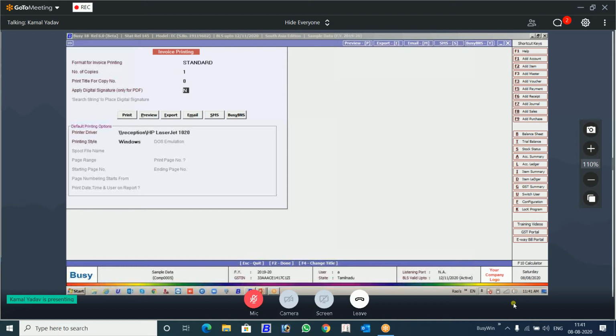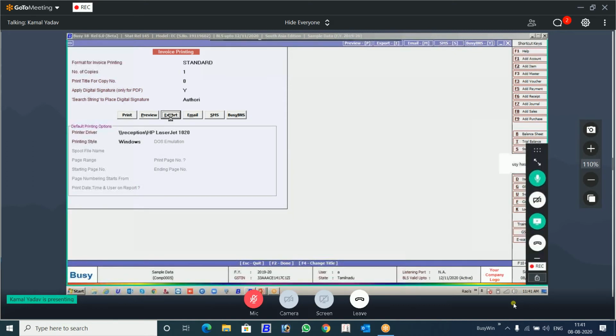Why PDF? Because this signature is to be verified through the internet. You cannot verify your printout through the internet. How the verification will be done, that also I'm going to show you. You will select this. Now I have given the command of authorize. Export. Let's see. It will take a few seconds. As I told you, this SQL is somehow misbehaving. So bear with me.